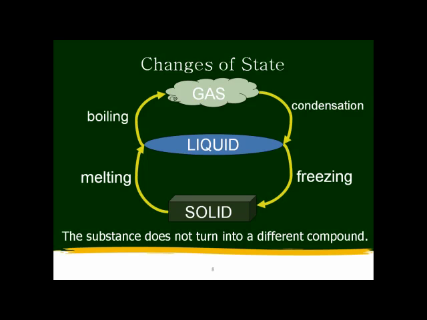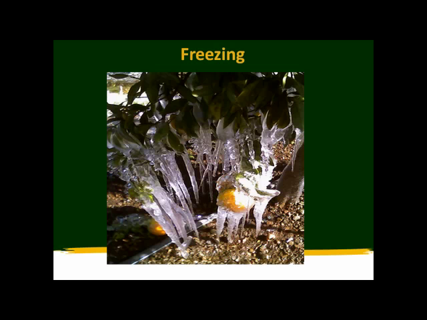Now, later on, we're going to talk about energy changes, and we're going to see that chemical reactions involve energy changes, but changes of state also involve energy changes. For example, Florida grows a lot of oranges, and sometimes, like this past year, it gets really, really cold, and it can actually damage the orange crops. So one way they deal with this is that they spray water on their crops. And as the temperature cools down, the water begins to freeze. That freezing is going to give off energy and keep the orange crop warm.